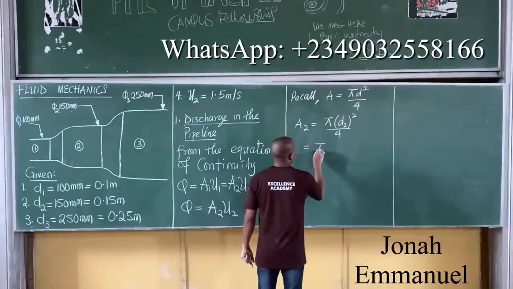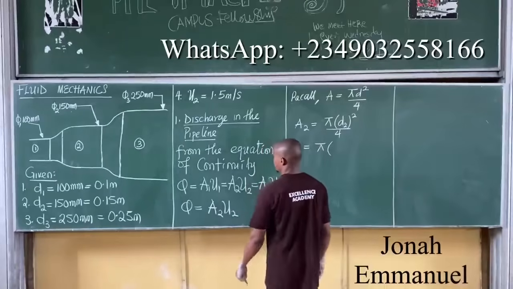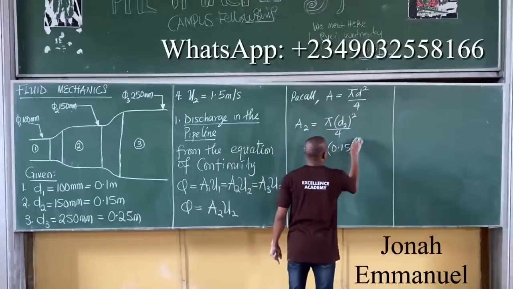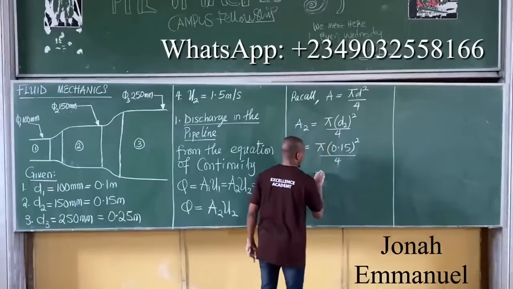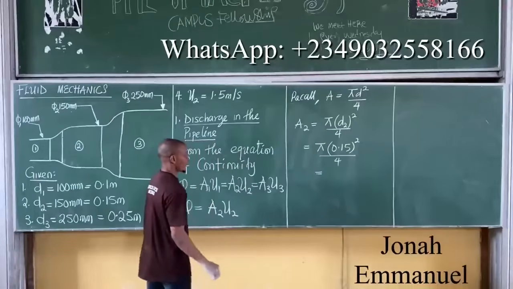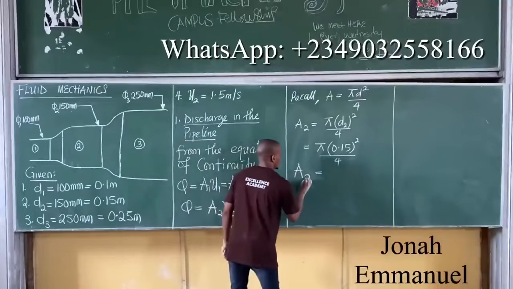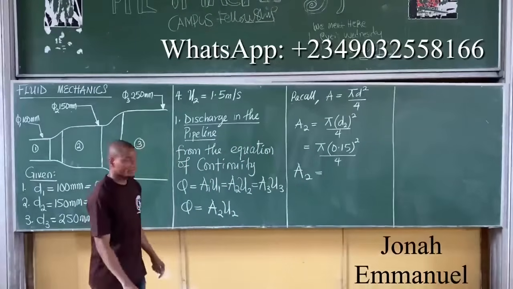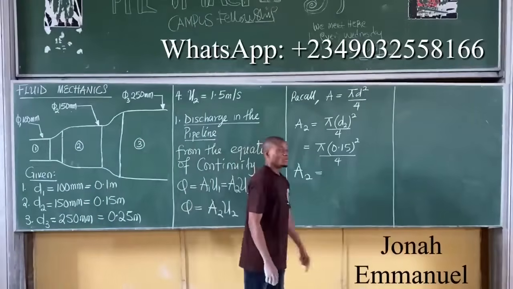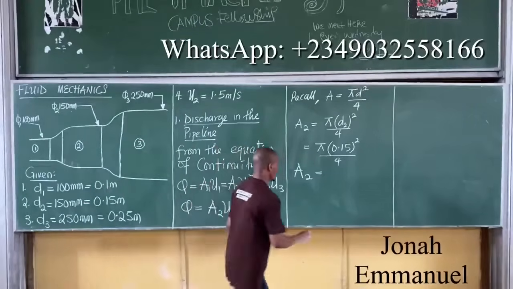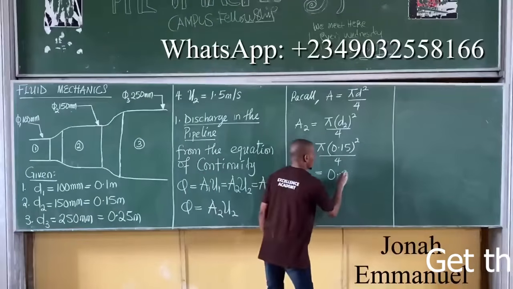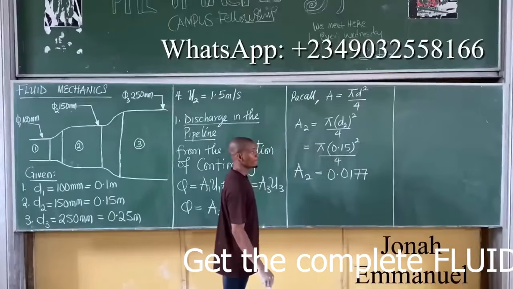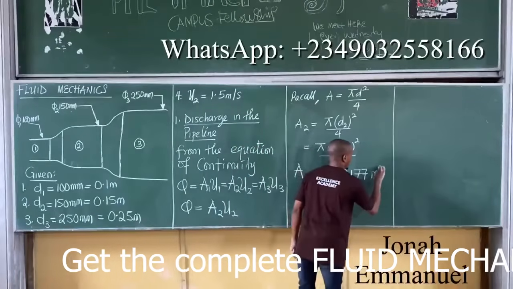That gives you pi into D2, where D2 is 0.15, squared, all over 4. So A2 is equal to 0.0177 meter square, is the area.